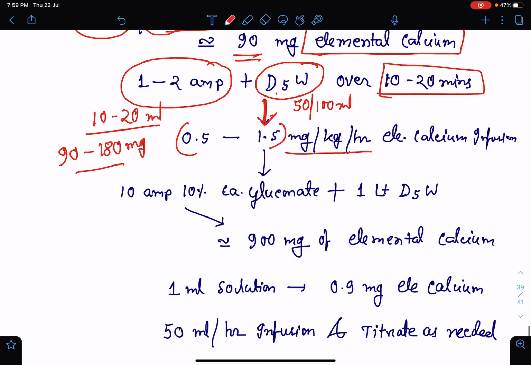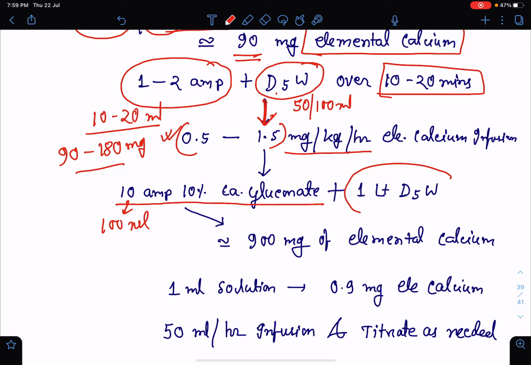Now, for the maintenance infusion, what we will do is that we will mix 10 ampoules of 10% calcium gluconate, that is 100 ml of 10% calcium gluconate, in 1 liter of 5% dextrose water.